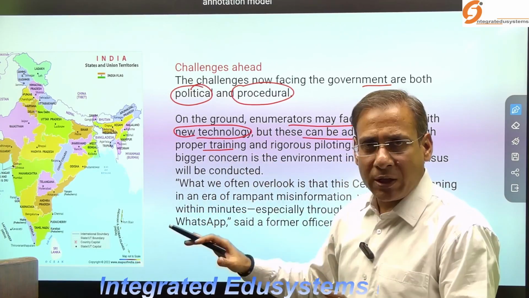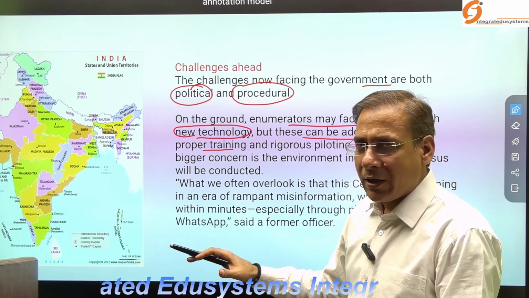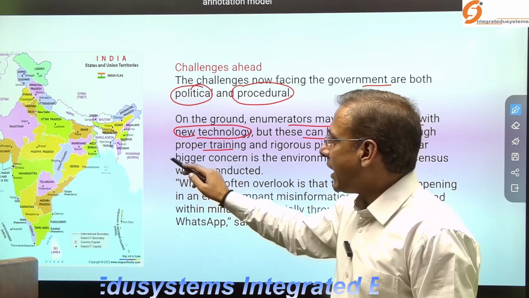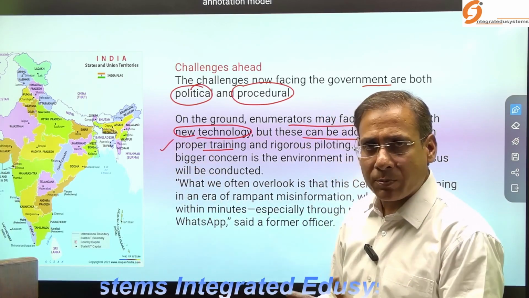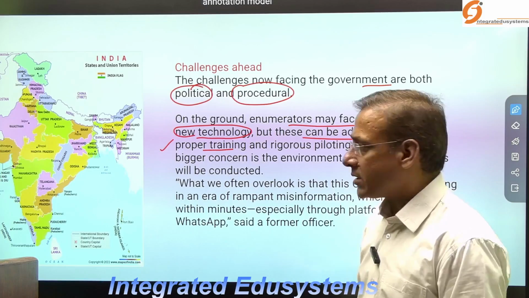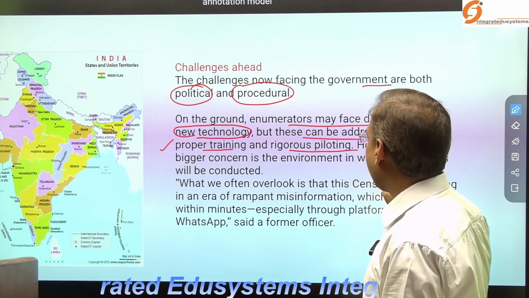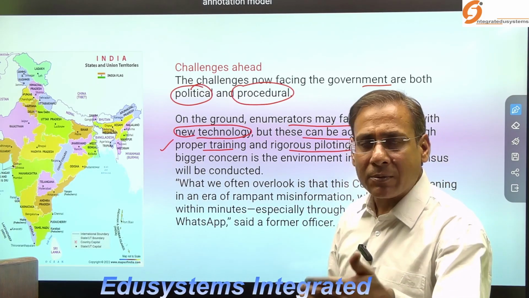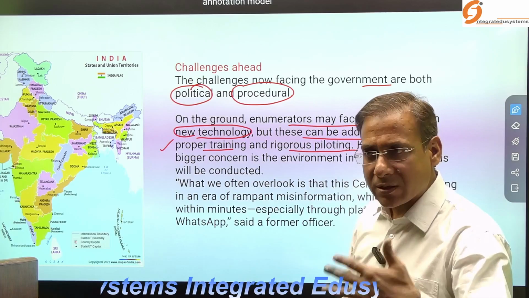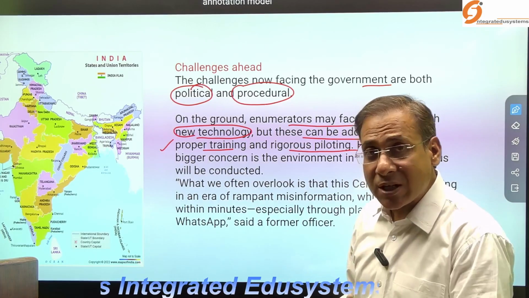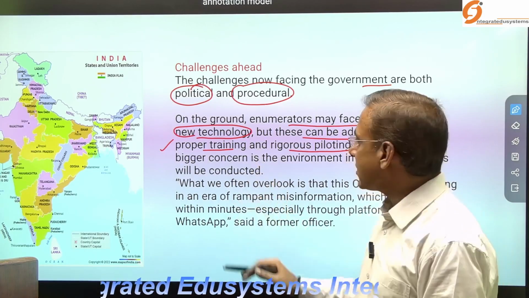So there is no need for hurry. If we adopt a new technology, we have to give proper training to the personnel who will conduct the census, and rigorous balloting is required. On a pilot basis, they have to conduct the census first so that they understand the glitches. That is the suggestion given.